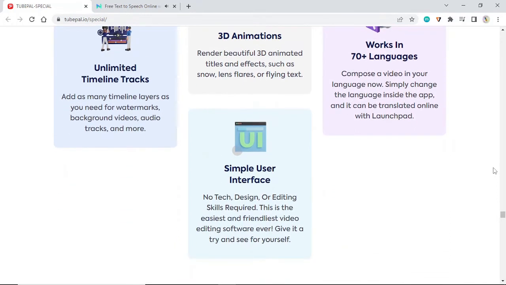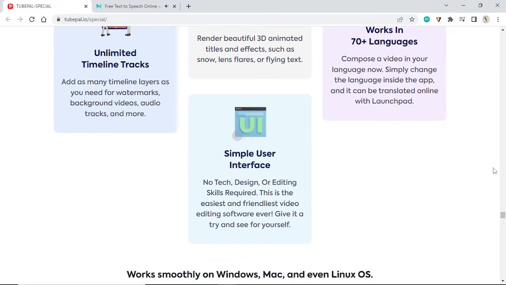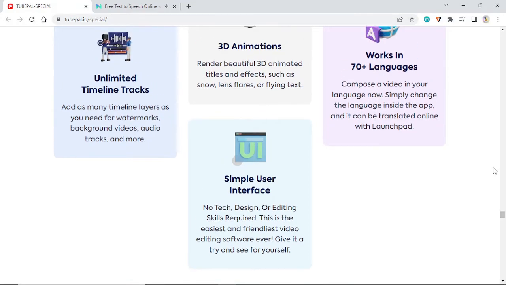Simple user interface. No tech, design, or editing skills required. This is the easiest and friendliest video editing software ever. Give it a try and see for yourself.